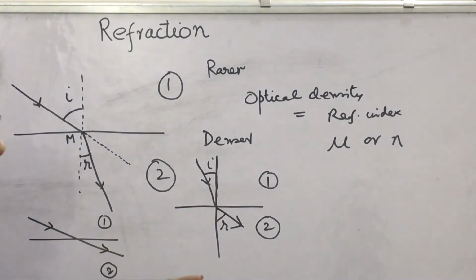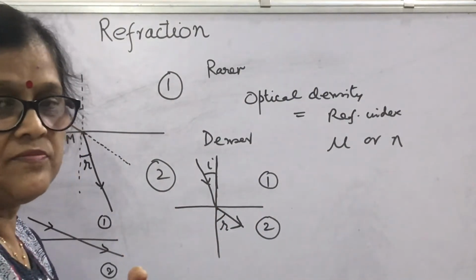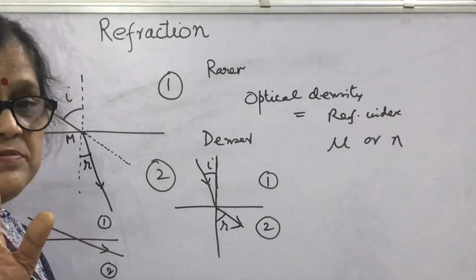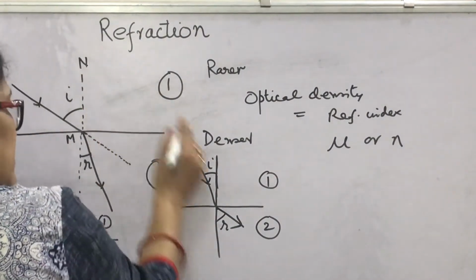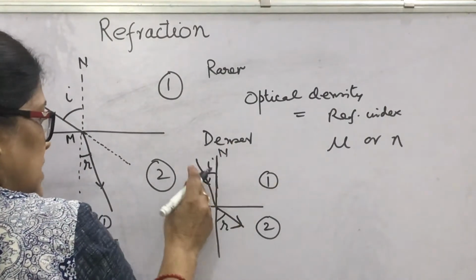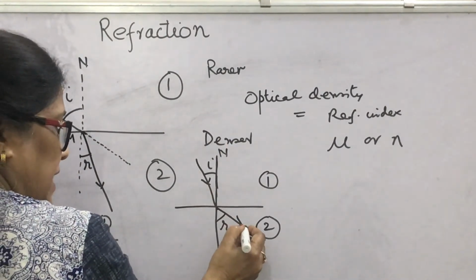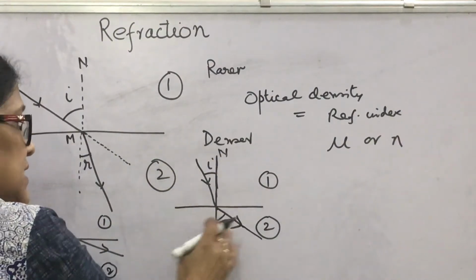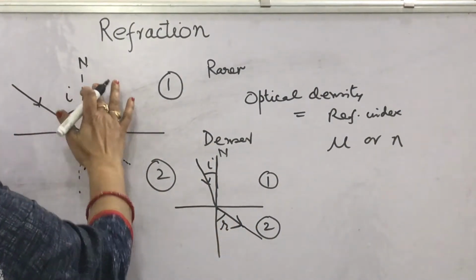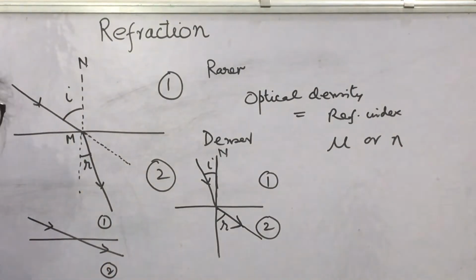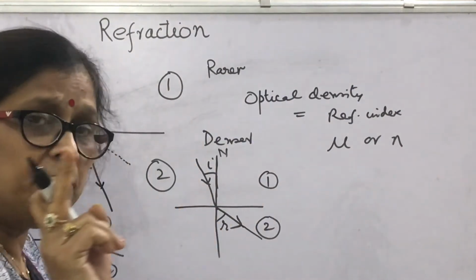There are laws of refraction, like the laws of reflection we have seen. Here, this is the normal, this is the incident ray, and this is the refracted ray. Incident ray, normal and refracted ray are all in the same plane. This is rule number 1.